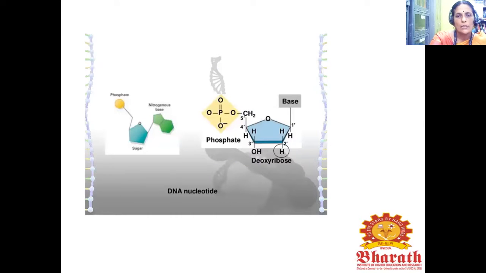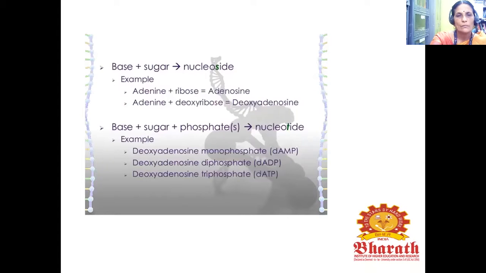This is a picture of a DNA nucleotide. The base plus sugar forms a nucleoside. Example, adenine plus ribose produces adenosine. Adenine plus deoxyribose gives deoxyadenosine. Base plus sugar plus phosphate produces a nucleotide.